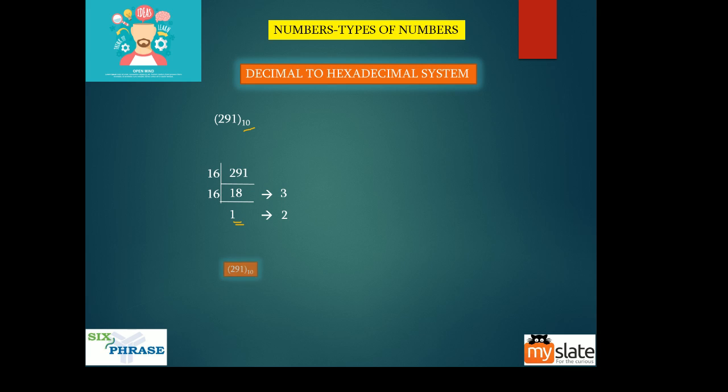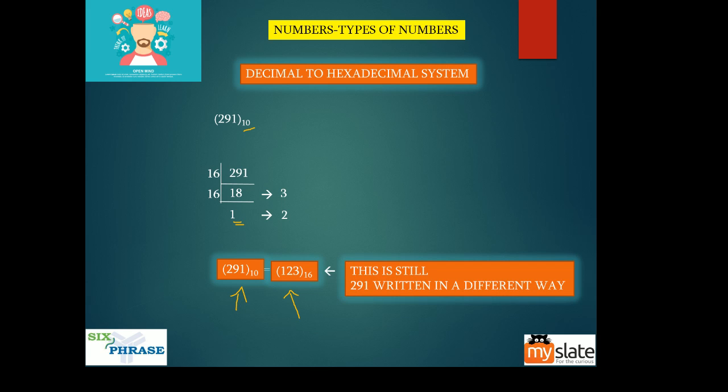So 291 base 10 is the same as 123 base 16. Both these are the same values, but in different systems you get different numbers to represent it. This is still 291 written in a different way.